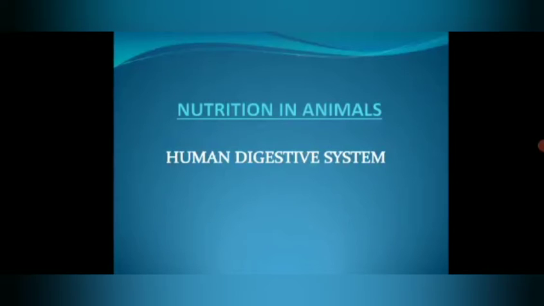Dear students, we are studying the chapter Nutrition in Animals. So in that, today we are going to discuss the human digestive system, the various parts which are present in a human digestive system. So let us understand what a human digestive system consists of.